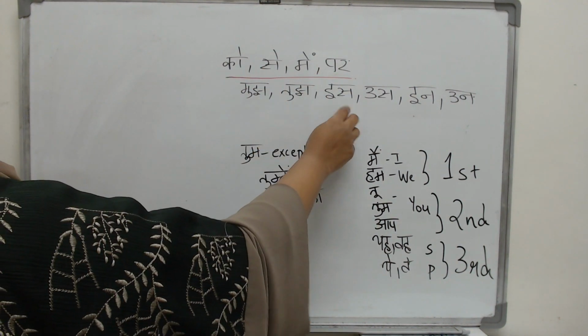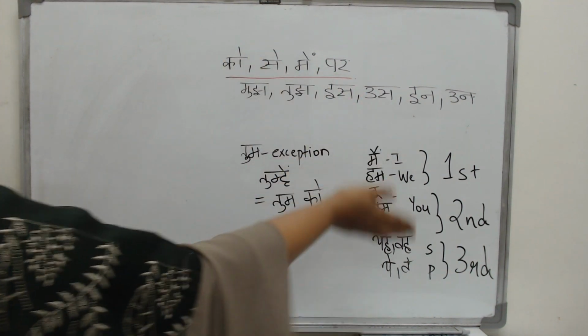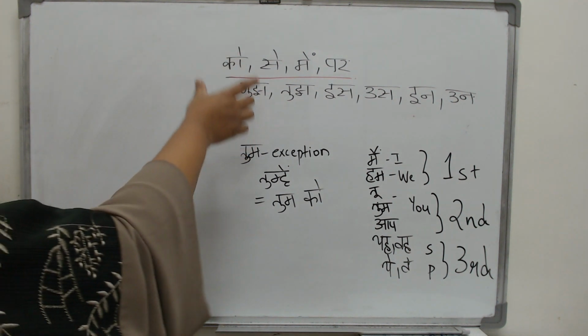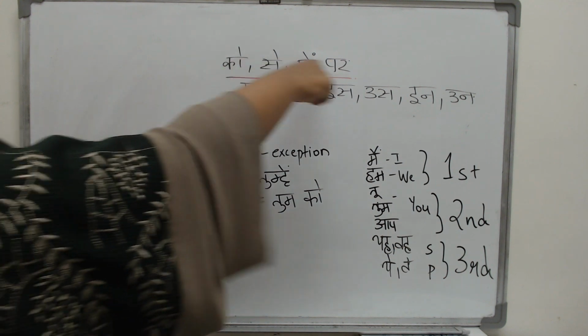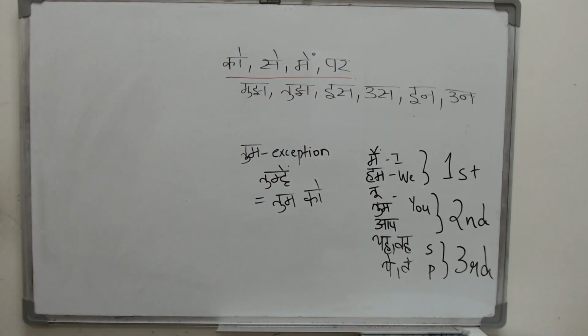Mujhse, tujh par, isme, usko. Just keep on adding this. This is the basic oblique form. To that you will add whatever vibhakti you want to add. You just keep on adding it there.